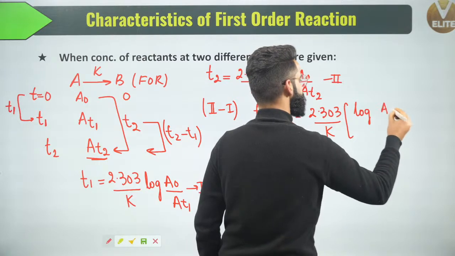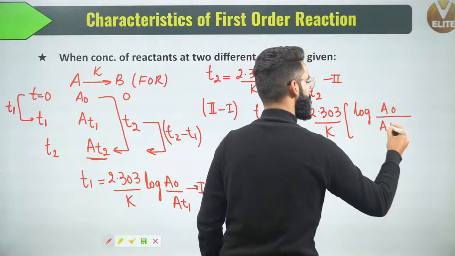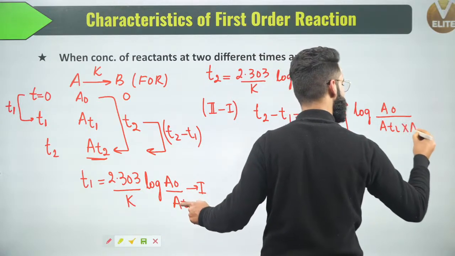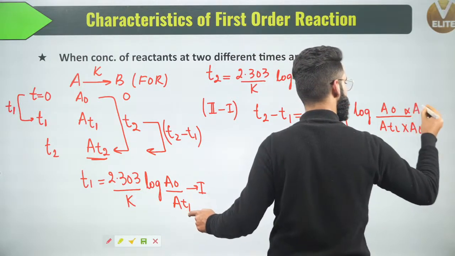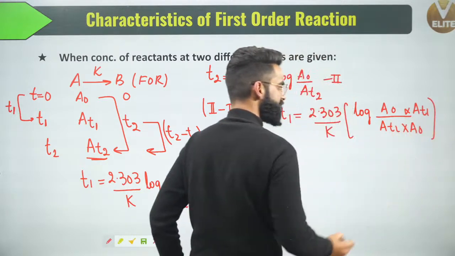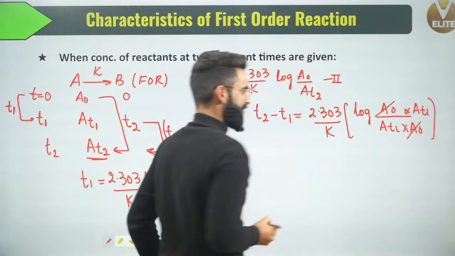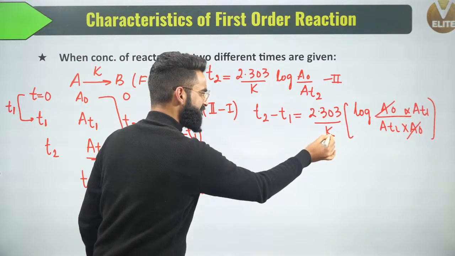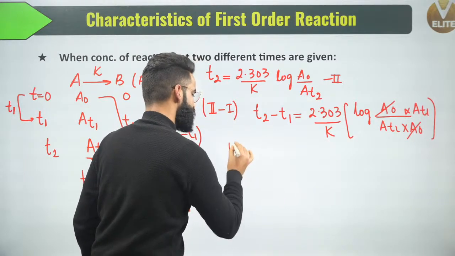M is A naught divided by AT2. N is A naught divided by AT1. It'll be something like this. Can I say this A naught and A naught got cancelled right here? So I got one important result right here. Just take this K out over here. Just write it like this.